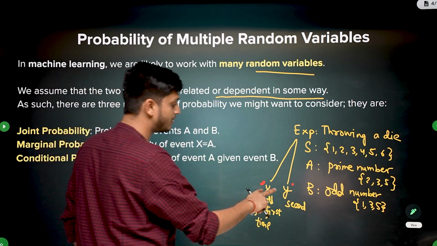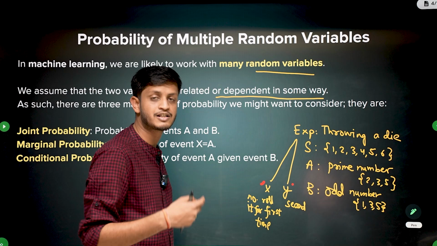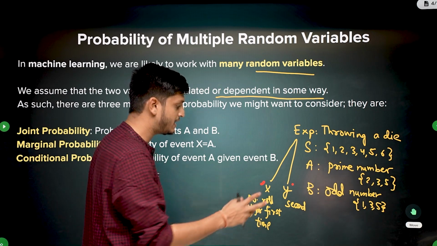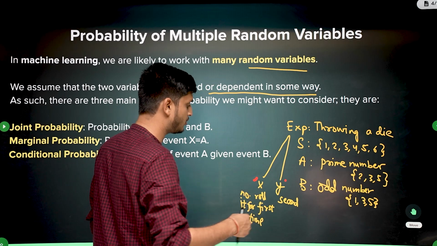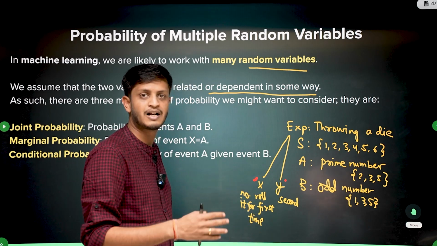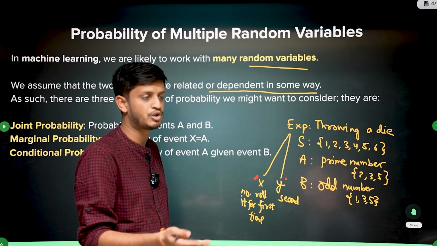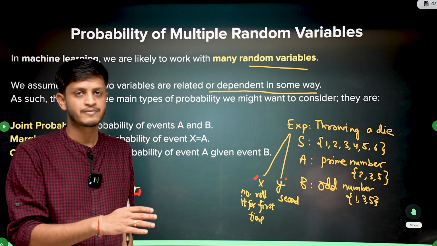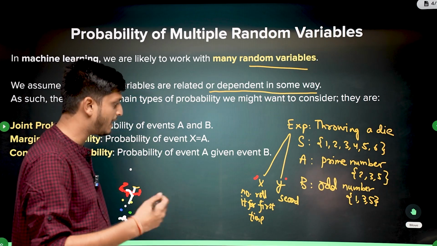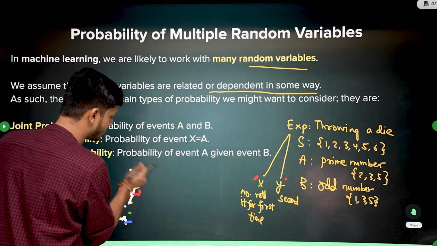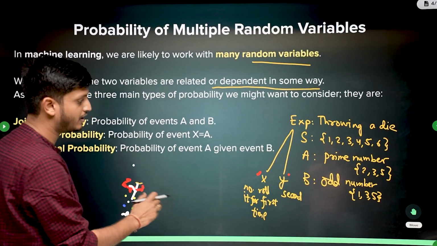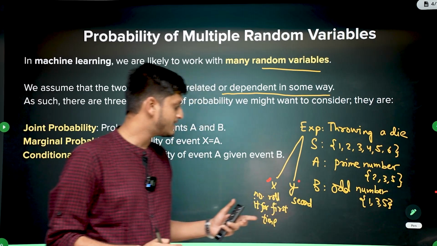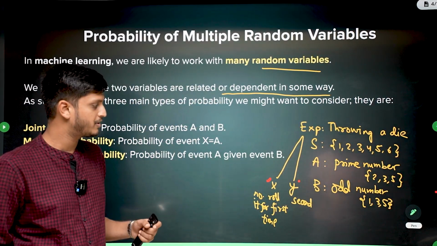So now these are 2 separate experiments that you're doing in some way. They might or might not be independent from each other. Right now if you're throwing 2 dice, the numbers which are appearing are independent from each other. It doesn't matter what you got in the first attempt, right? So they are independent, but in general random variables can be dependent or independent from each other.